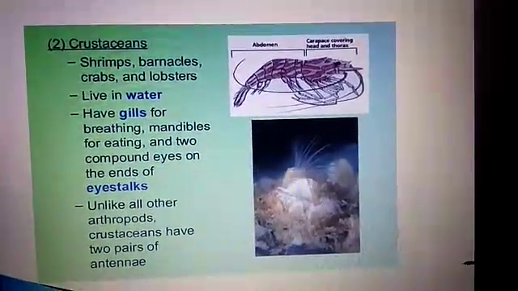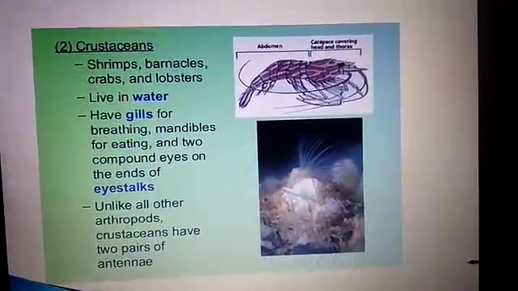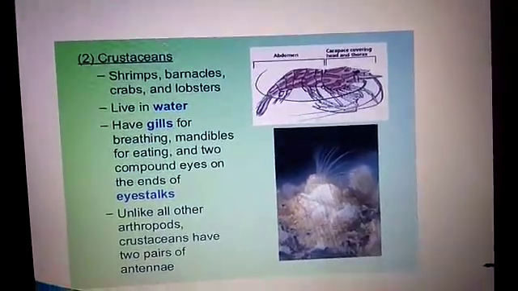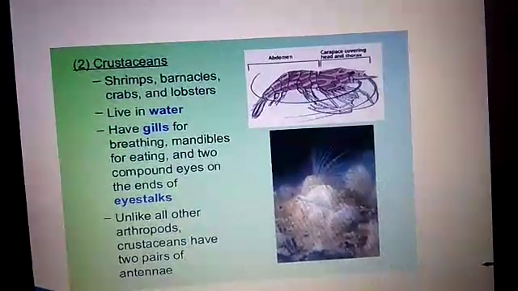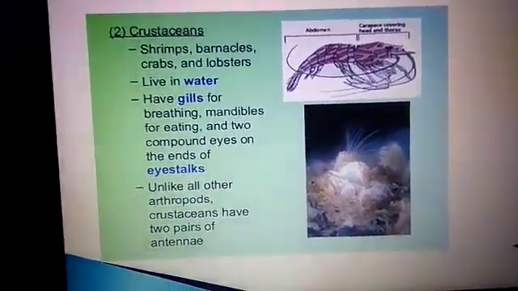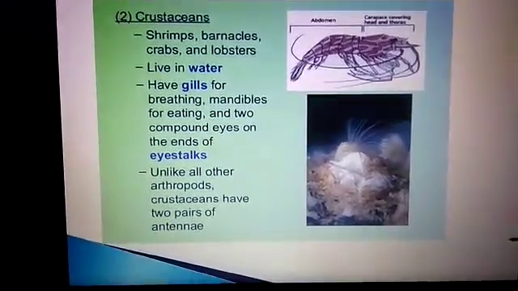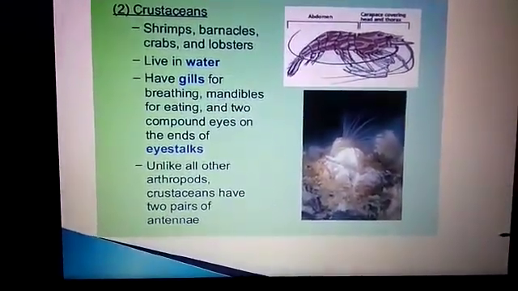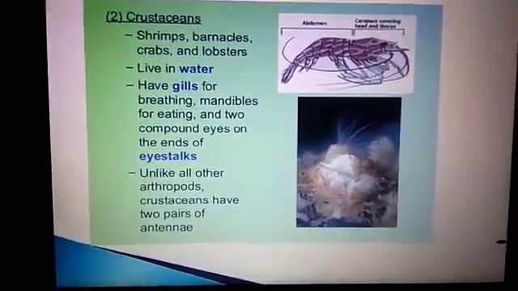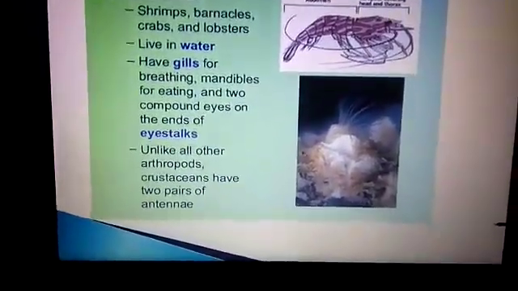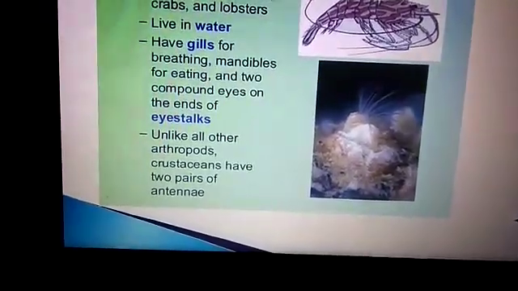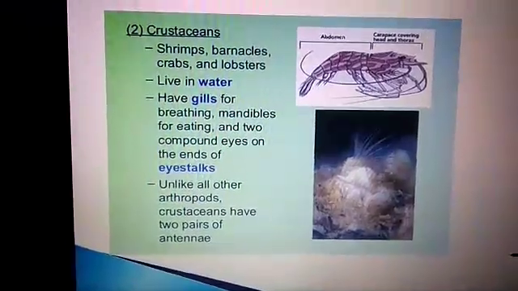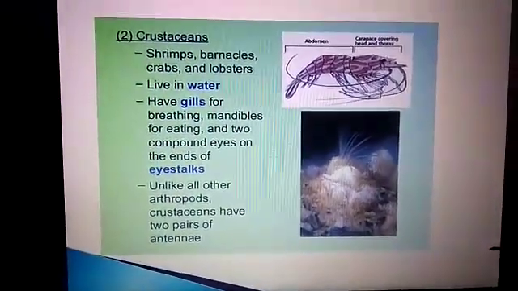So arachnids: the body is divided, and 3 pairs of jointed legs arise from the thorax. Next come crustaceans. Crustaceans are also arthropods, adapted for life in water. They are generally shrimps, barnacles, crabs and lobsters.